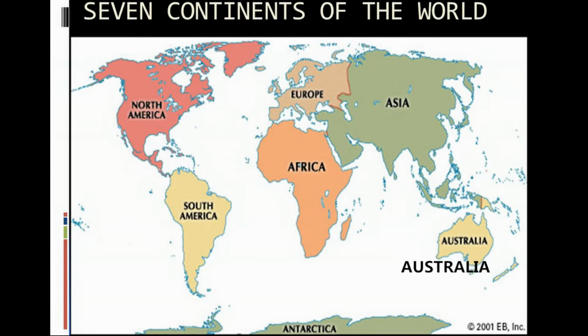Australia. Australia is the smallest continent that lies entirely in the southern hemisphere. It is surrounded on all sides by the oceans and seas. It is called an island continent.